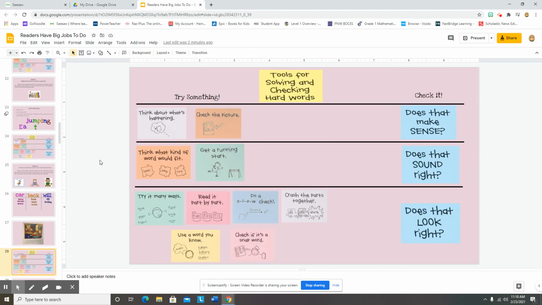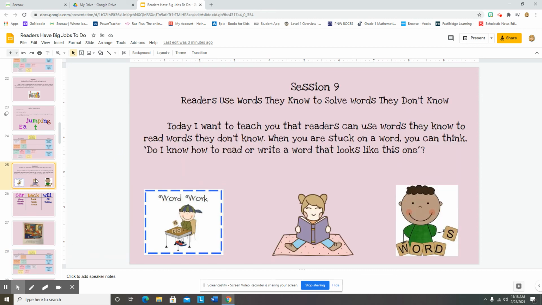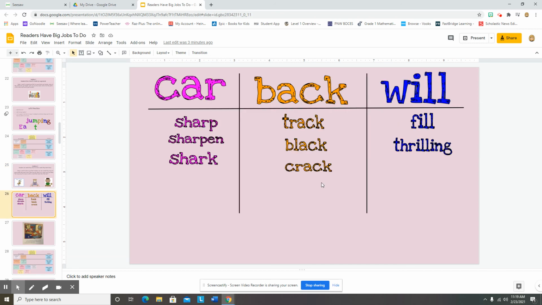Now remember, friends, when you're doing your reader's workshop, remember to use your tools. Think about what's happening. Check the picture. Does that make sense? Think of what kind of word would fit. Get a running start. Does that sound right? Try it many ways. Read it part by part. Do a slow check. Crash the parts together. Use a word you know. Check if it's a snap word. Does that look right? These are some strategies you can use so that you're able to do our reading objective for today. You're able to use words you already know to solve bigger words.